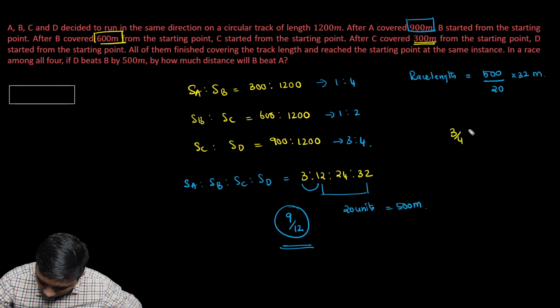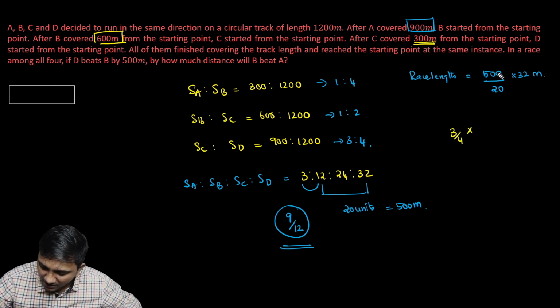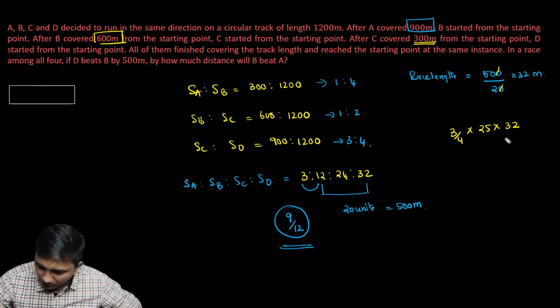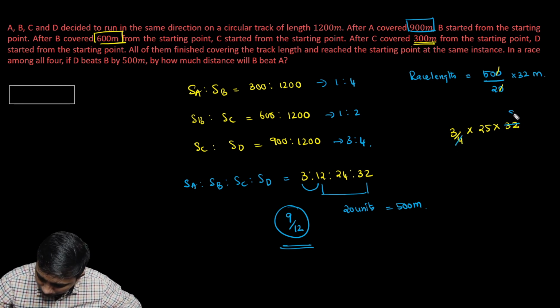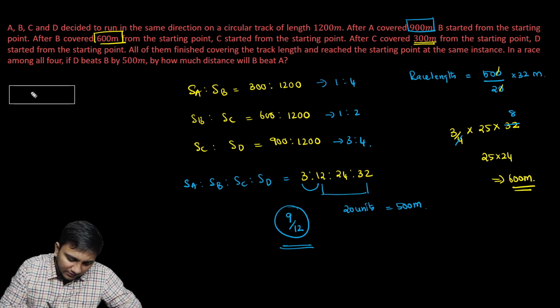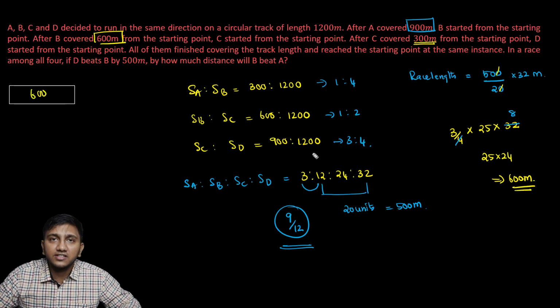So 3 by 4 into 500 by 20. I can just take it as 25 into 32. So if I cancel this, so 4 and this will go 8 times. So that will be 25 into 24. It will give us 600 meters. So 600 meters is the distance by which B will beat A.